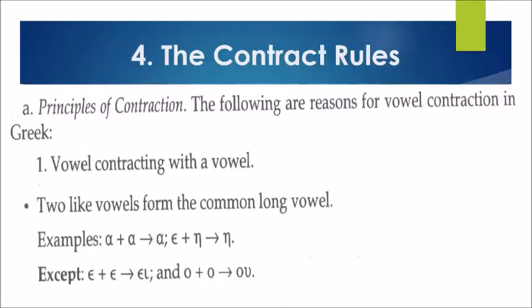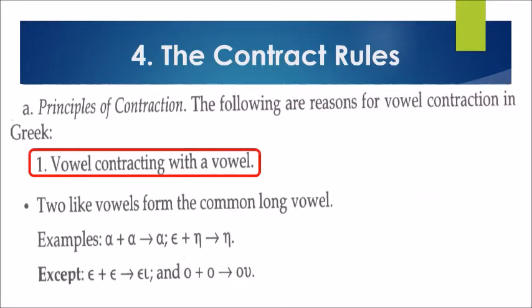So let's take a look at the principles of contraction. The following are reasons for vowel contraction in Greek. The first one is a vowel contracting with a vowel. Two like vowels form a common long vowel. Example, alpha plus alpha is still alpha, and epsilon plus eta becomes eta. There's an exception with epsilon plus epsilon.